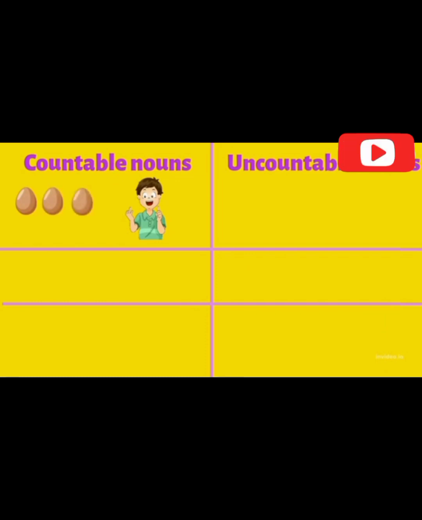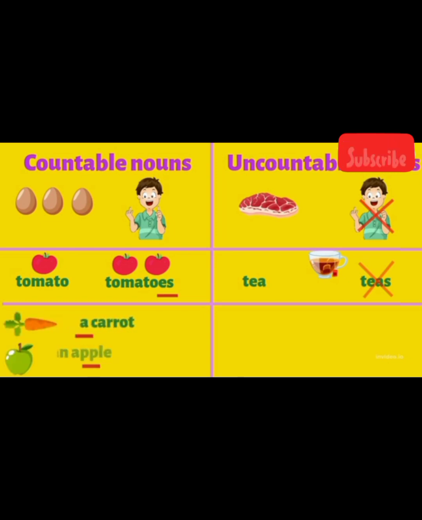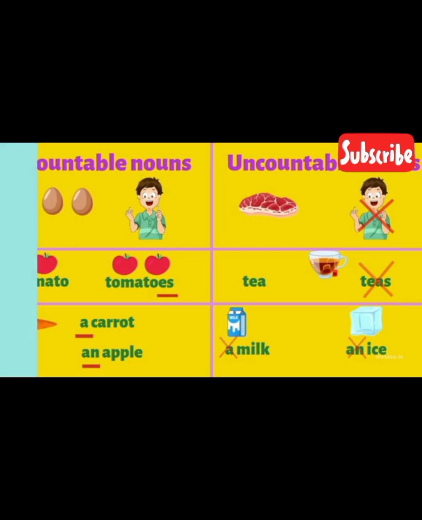Countable nouns. We can count them. Uncountable nouns. We can't count. Tomato, tomatoes. We use singular and plural forms. Uncountable. Tea. Only singular form. A carrot, an apple. Milk, ice.